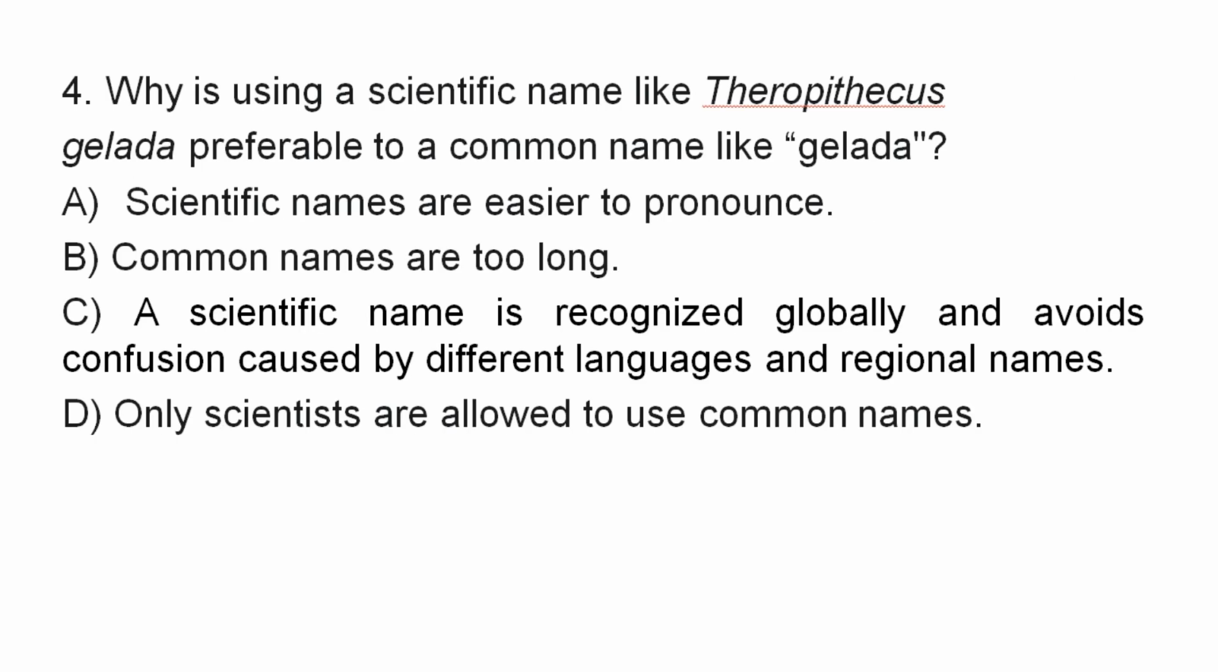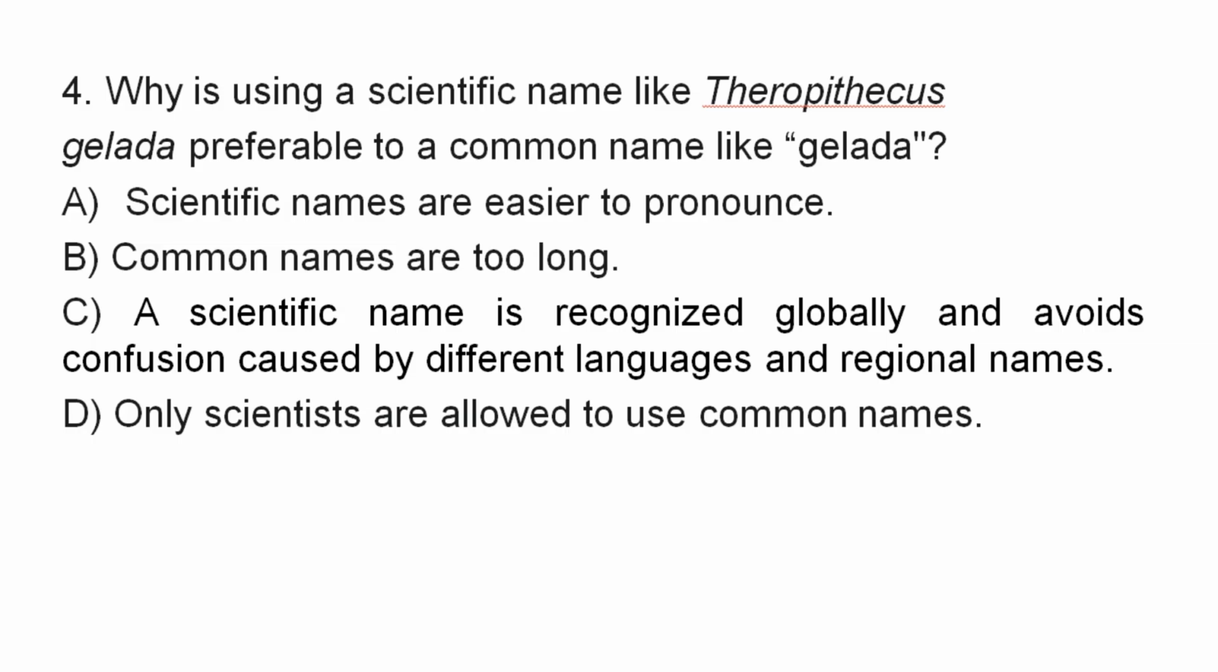Good. Question number 4. Why is using a scientific name like Pteropithecus gelada preferred to a common name like gelada? A. Scientific names are easier to pronounce. B. Common names are too long. C. Scientific name is recognized globally and avoids confusion caused by different languages and regional names. D. Only scientists are allowed to use common names.